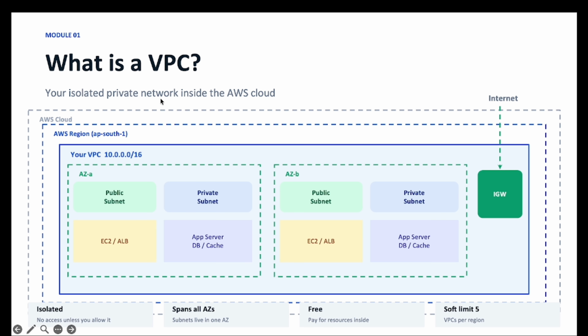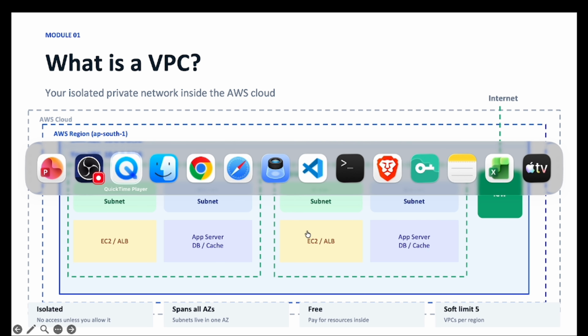So this is your VPC I have given. We have an AWS cloud. Inside that we have chosen the region, that is AP South 1. Then we have a CIDR value. In the CIDR value we decided two different availability zones. One is availability zone A and the second one is availability zone B. And we have created multiple subnets, like public and private, in each availability zone. And then we created our AWS resources like EC2, ALB, app server in both the availability zones and according to our subnets. So let's go into the Chrome.